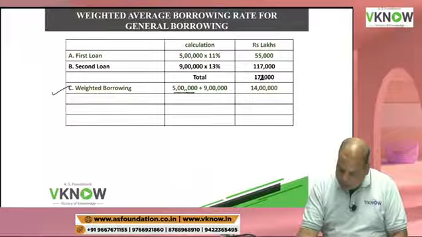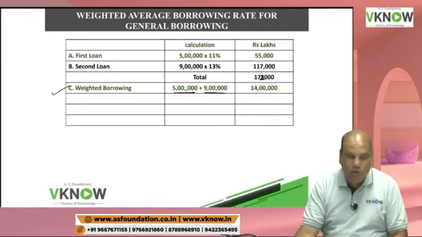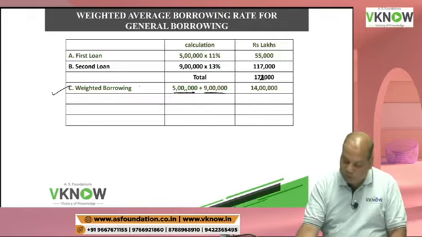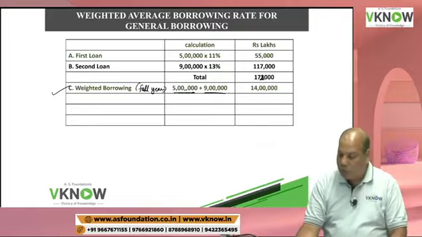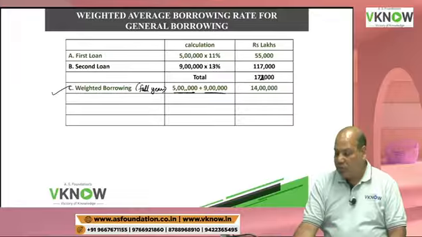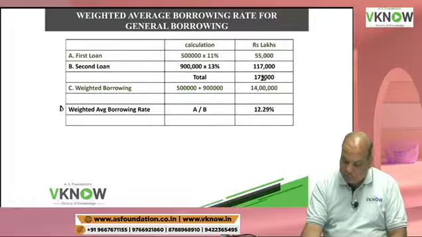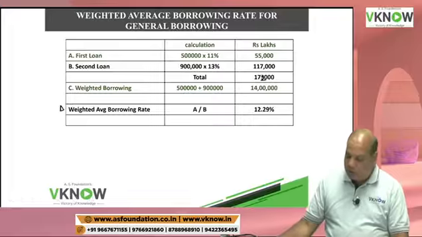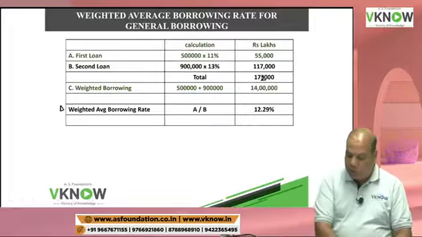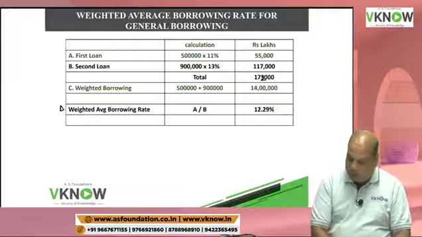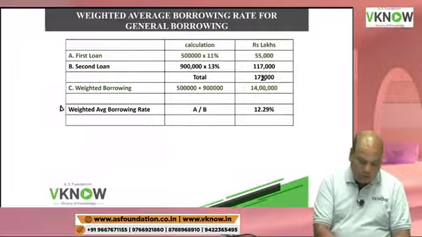You will just add the two numbers 5 lakh and 9 lakh. Why? Because both are outstanding for the full year. So you can just add them: 14 lakh. Therefore, write down point number D, your weighted average borrowing rate: 1 lakh 72,000 divided by 14 lakh.